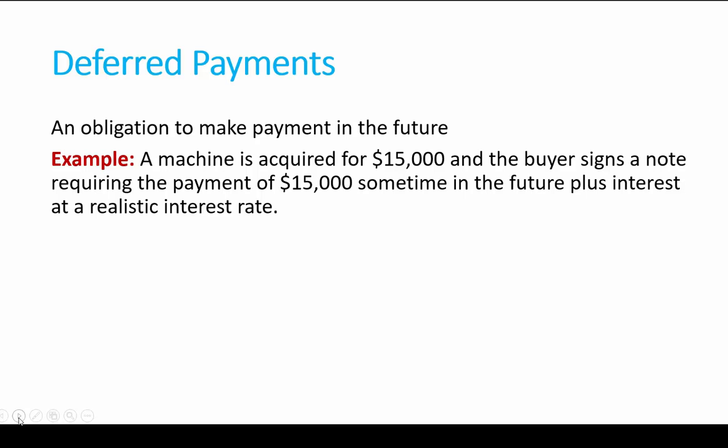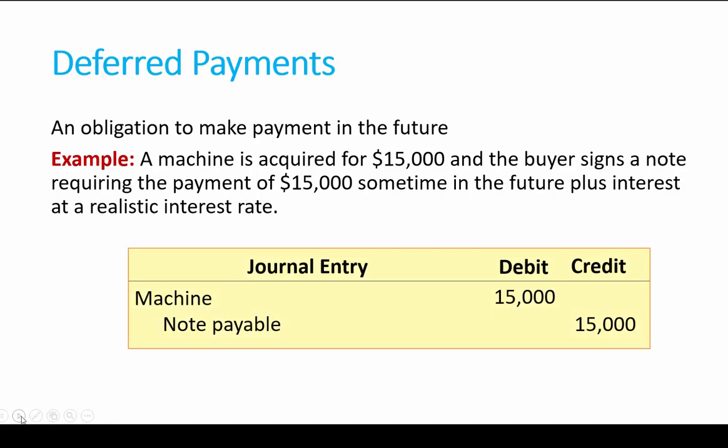And since the interest is at a realistic interest rate, all we have to do is record the machine at the amount of the note. So we're going to debit equipment, in this case, we're debiting machine, and we're going to credit notes payable for $15,000. Simple entry because we have a realistic interest rate.